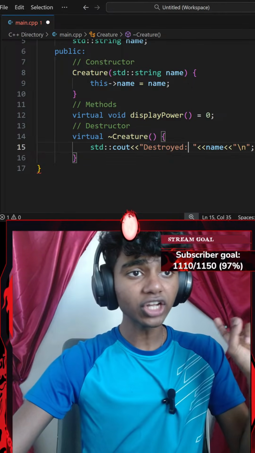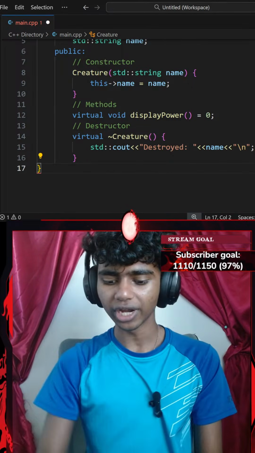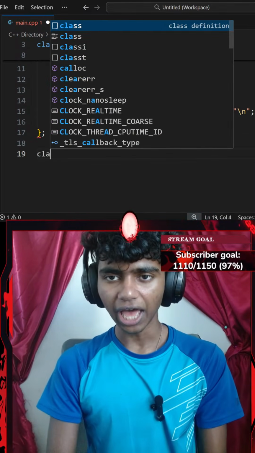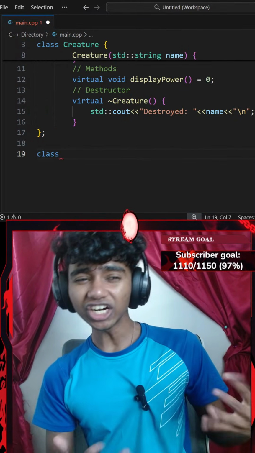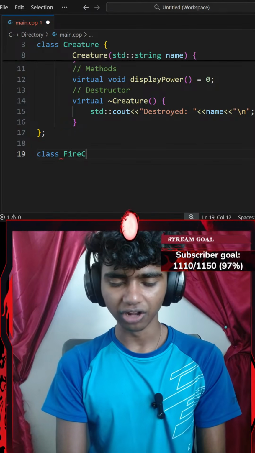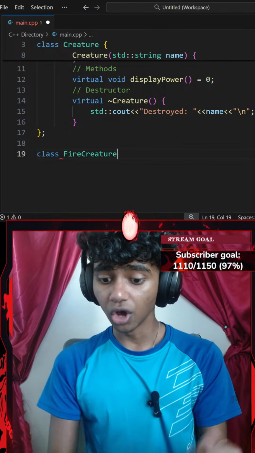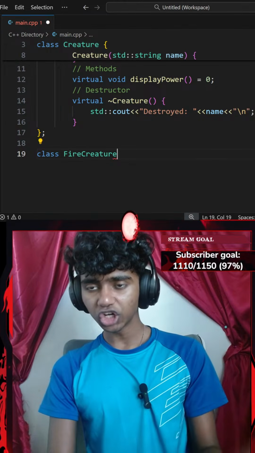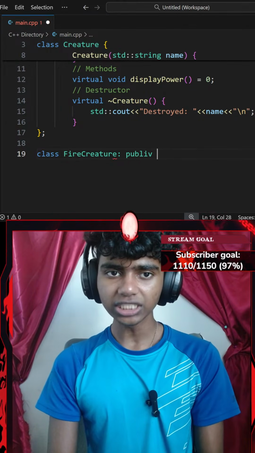Okay, next up, I gotta create two derived classes, so let's go ahead and end this class with a semicolon. And let's create a derived class called FireCreature. So I'm going to create a class called FireCreature, and my FireCreature class is going to be inheriting all the public content.